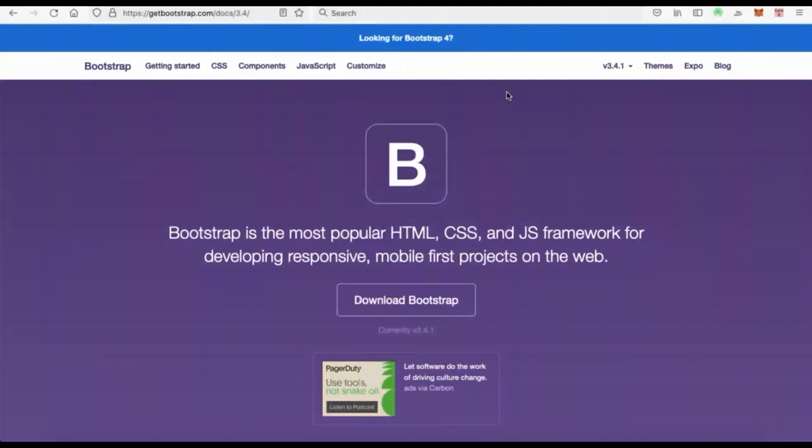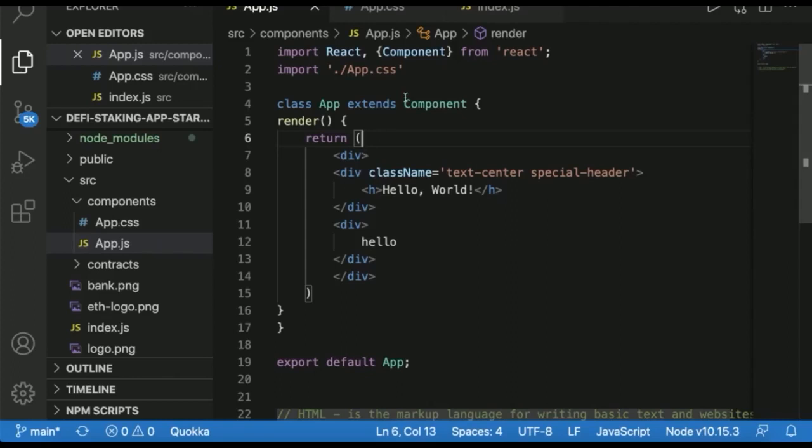So we've looked at some very basic styling in terms of inline styling with React, as well as just what it means to be working with HTML and CSS and JavaScript in the background when we're working with React, because it's still there in the background, just the way that we build projects. It's different than the traditional standard model. And we also talked about where this text center came from.